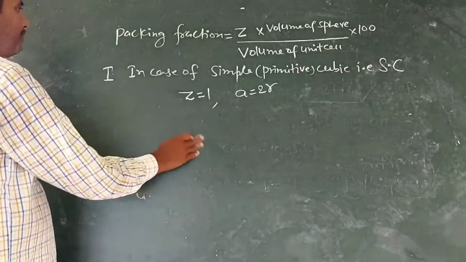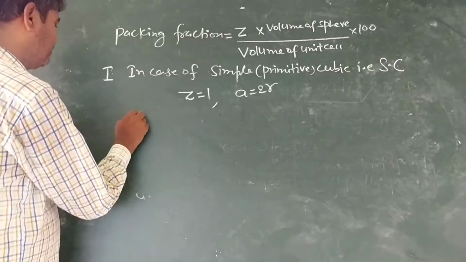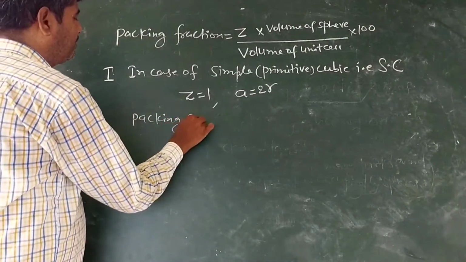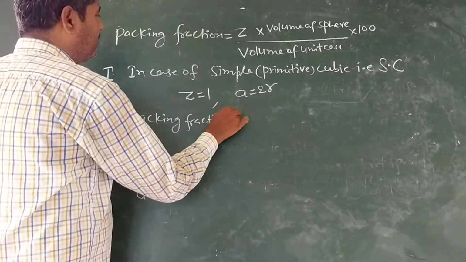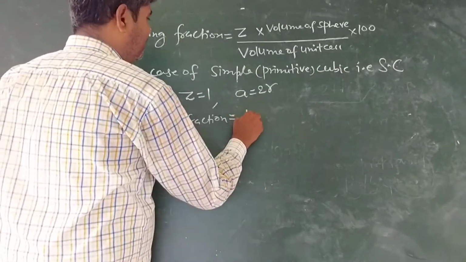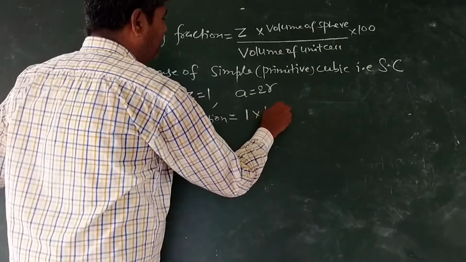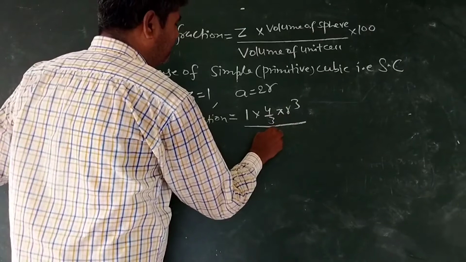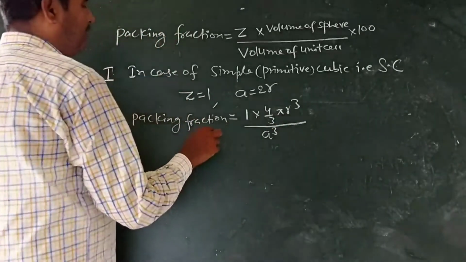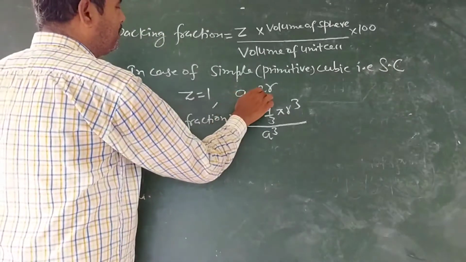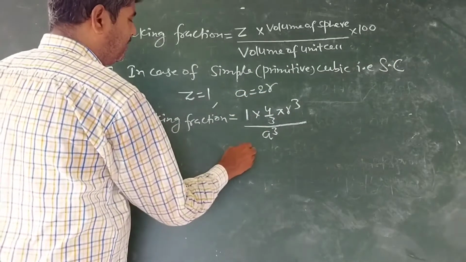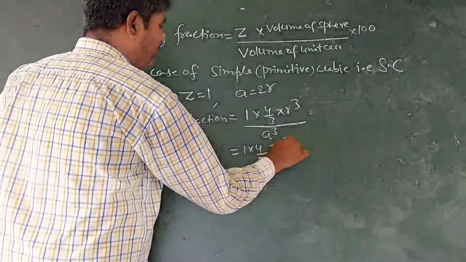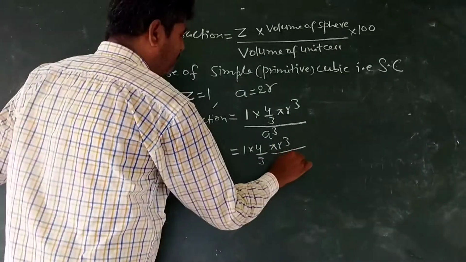Thus, packing fraction is equal to 1 into 4 upon 3 pi r cube upon volume of cube, that is a cube. Now substitute a is equal to 2r in this. So 1 into 4 upon 3 pi r cube upon 2r cube.